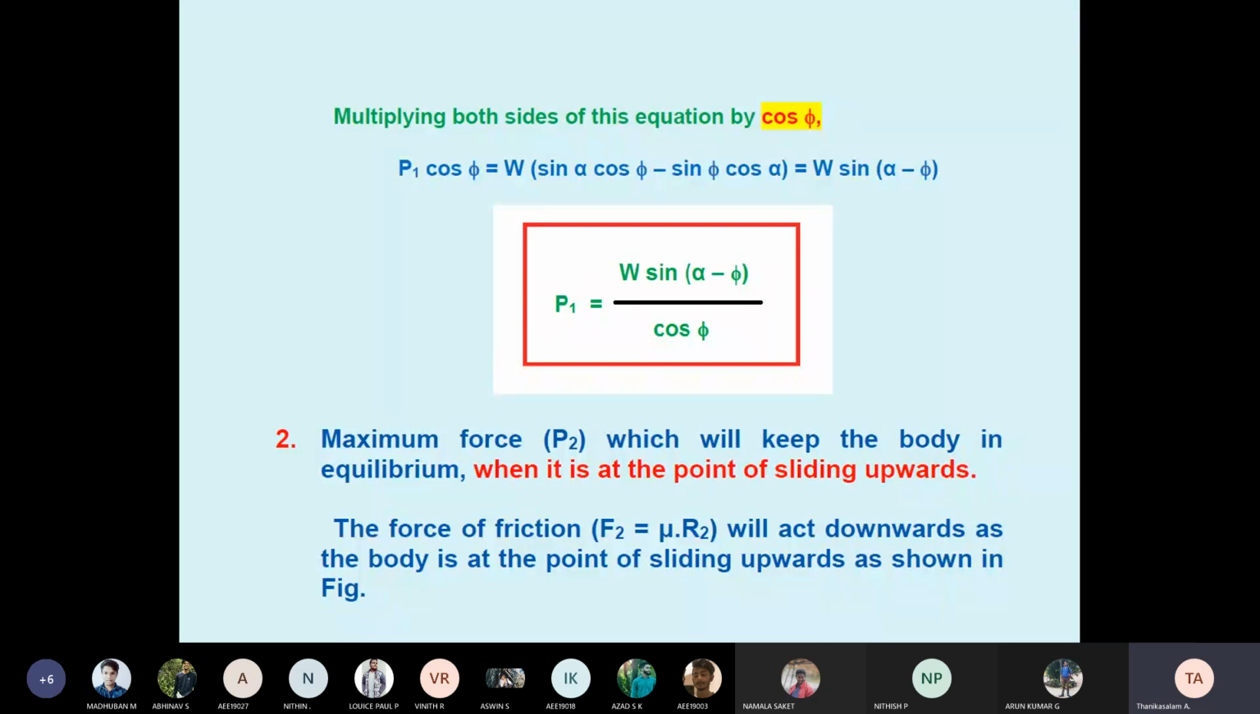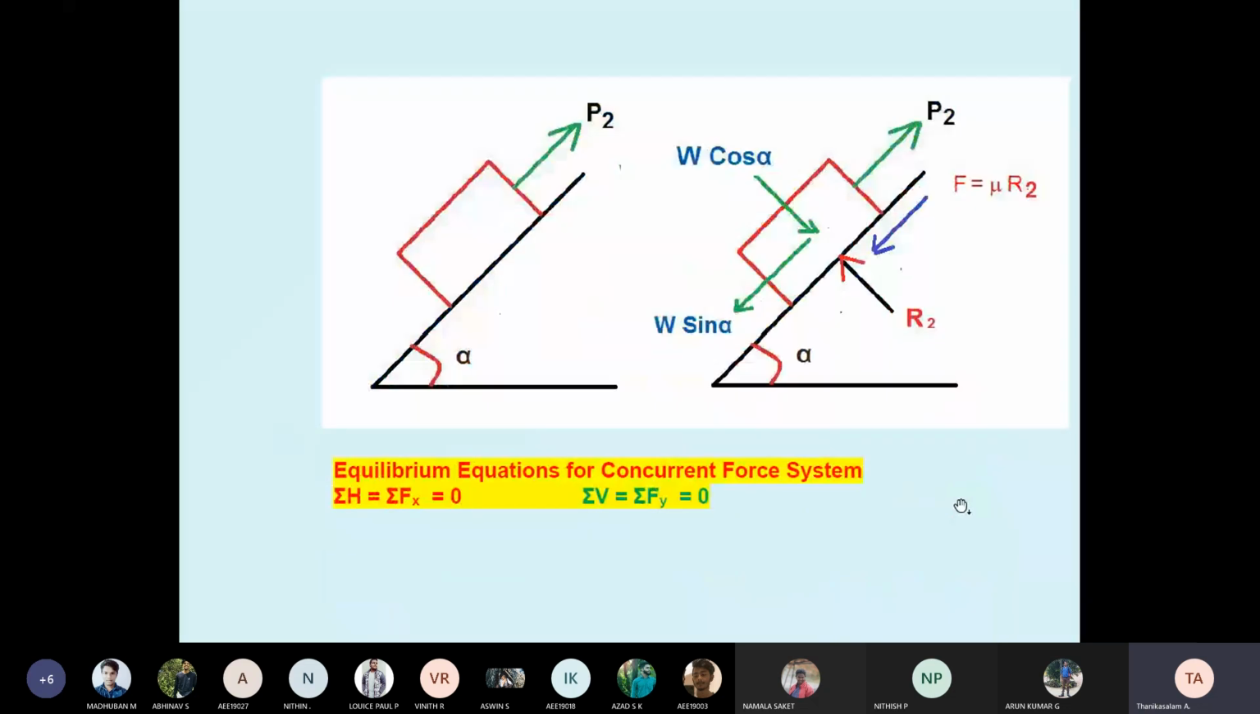Now, the same block, understand, the same block. Now, sliding upwards. See the highlighted part. Now the block is sliding upwards: the maximum force which will keep the body in equilibrium when it's at the point of sliding upwards. See here, now the body is sliding upwards. Therefore friction is downward. Students, friction is downward. Same body.